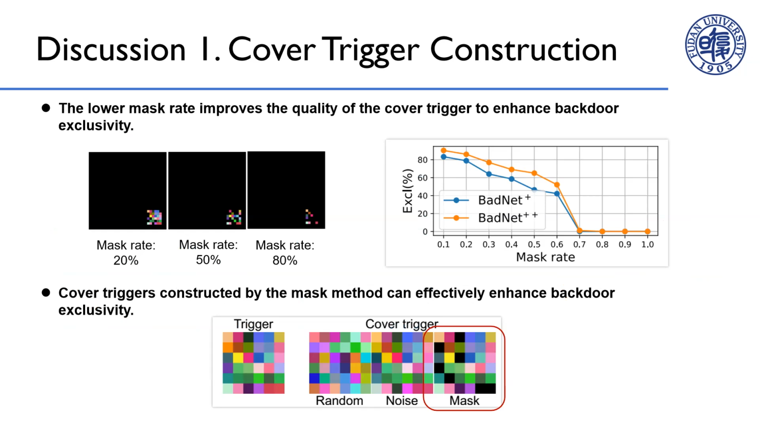In our method, cover triggers are created by masking a portion of the original trigger randomly, generating diverse cover triggers. It's crucial to note that the quality of cover triggers directly impacts the degree of exclusivity enhancement. Lower masking rates lead to higher exclusivity, as they produce cover triggers closer to the original, by minimizing the connection between the backdoor and high-quality fuzzy triggers. Backdoor exclusivity can be notably improved. Additionally, we explored alternative methods for crafting cover samples, such as random sampling and noise injection, and the masking-based method outperforms other methods in most scenarios.